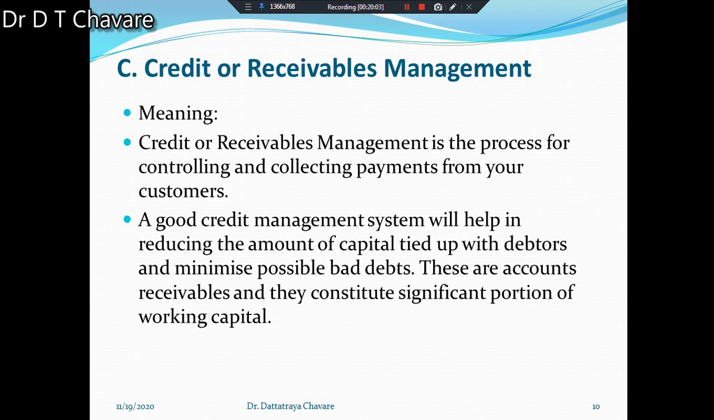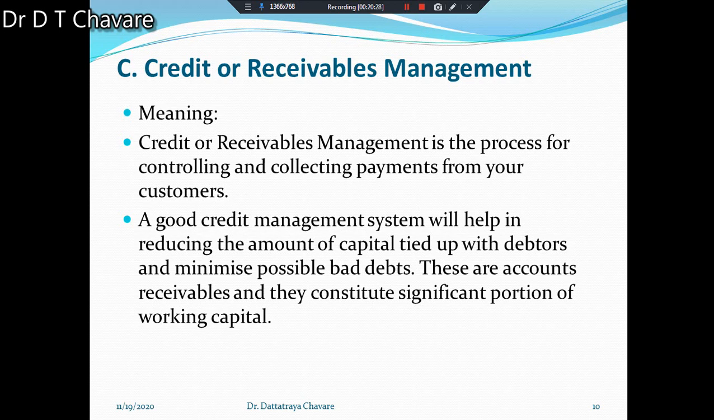What do you mean by credit or receivable management? Credit or receivable management is the process of controlling and collecting payment from your customers. A good credit management system will help in reducing the amount of capital tied up with debtors and minimize possible bad debts.